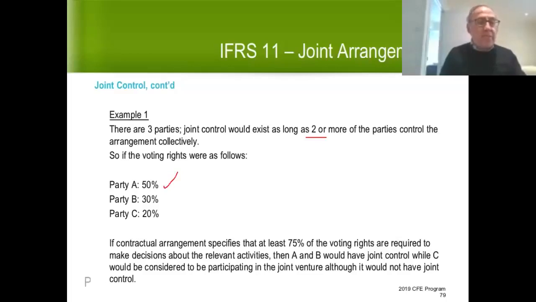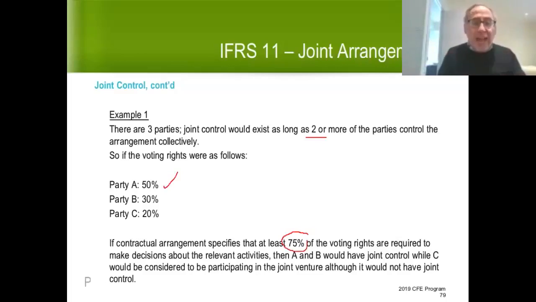Party B, 30%. Party C, 20%. Let's assume that the contractual arrangement specifies that at least 75% of the voting rights are required to make decisions about relevant activities. Now, again, the parties to the arrangement could come up with any percentage they like. Let's assume they decided that we're going to require 75% of the votes to make decisions about relevant activities.